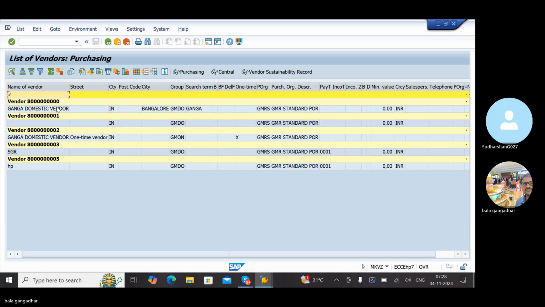See now, I created Ganga domestic, this is also Ganga domestic, one time vendor also I created, SGR I created, HP I created. Total 5 vendors I created. All are different naming conventions. This is one time vendor, correct only. Let me check this particular vendor.